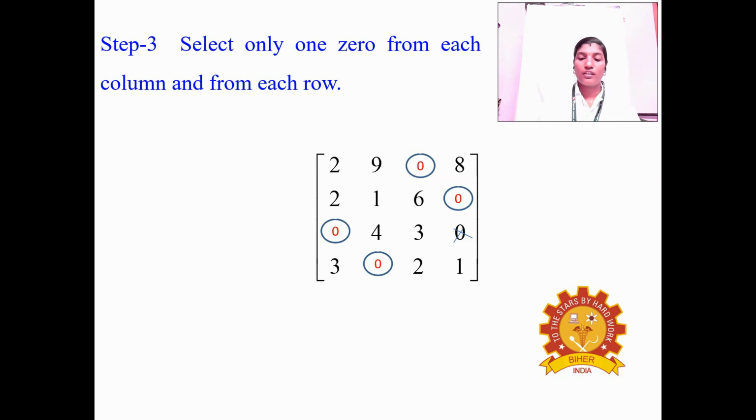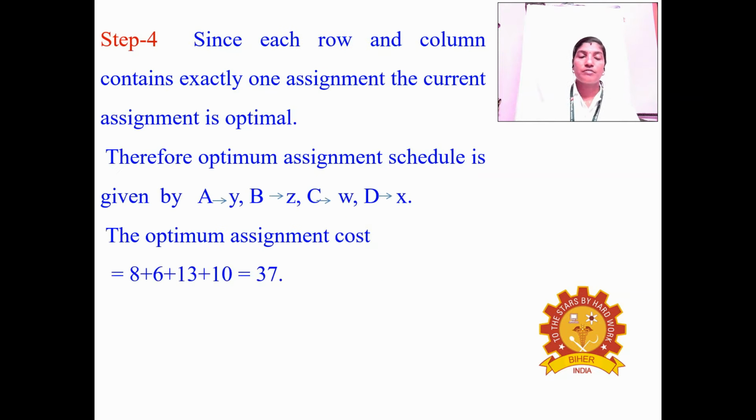Let us go to the final solution. Step 4: since each row and each column contains exactly one assignment, the current assignment is optimal. Therefore the optimum assignment schedule is given by A to Y, B to Z, C to W, and D to X.